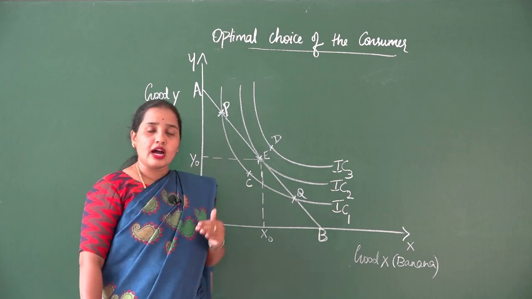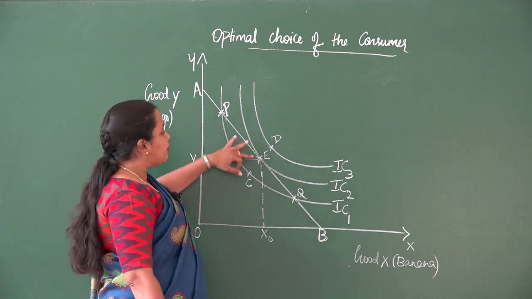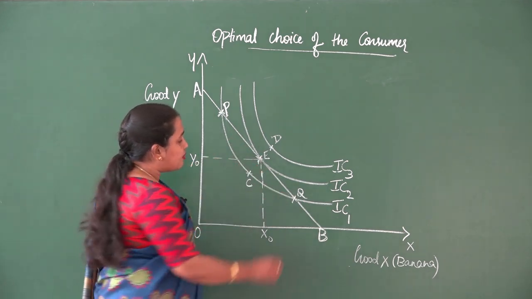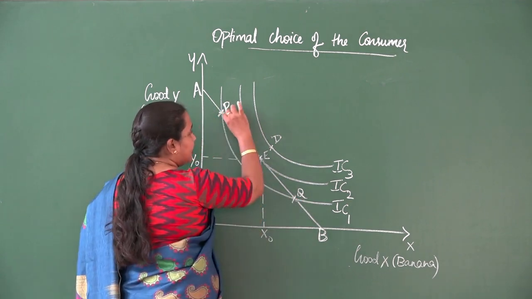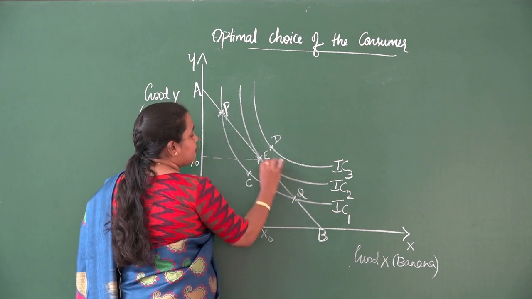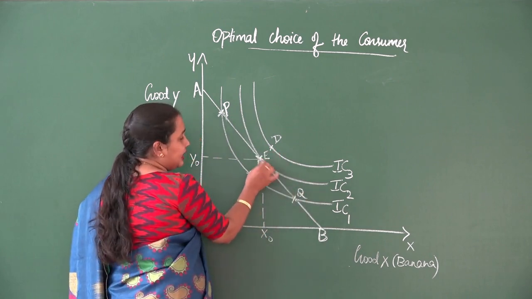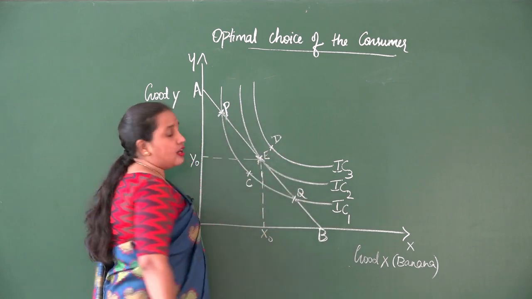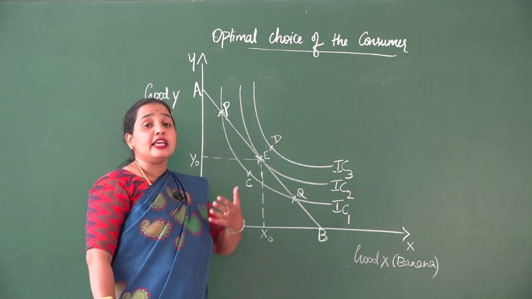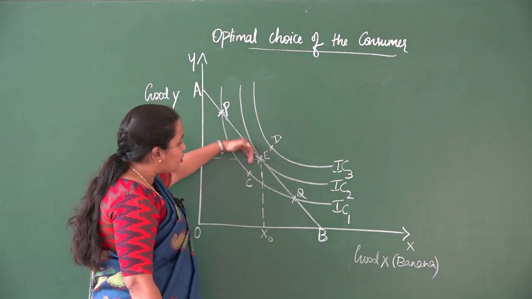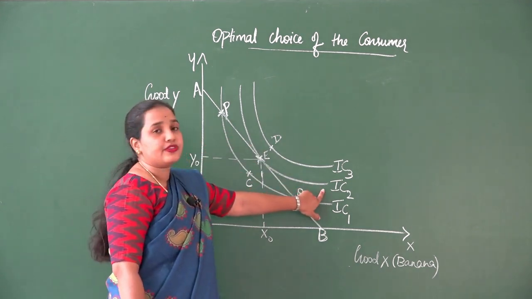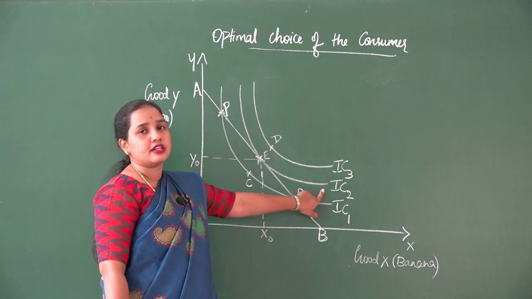Why? We need to understand. If the consumer moves from either point Q or point P towards point E along the budget line, he gets the maximum satisfaction. Why? Because he will move to a higher indifference curve, IC2.